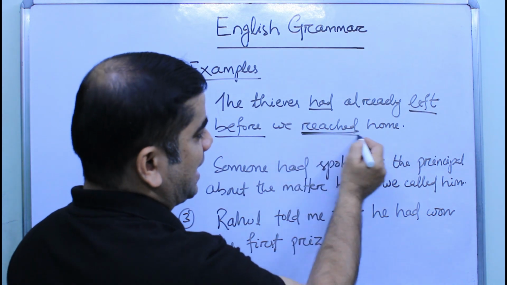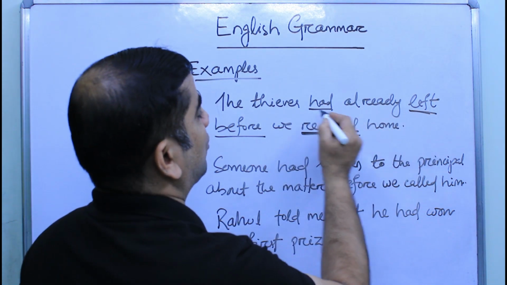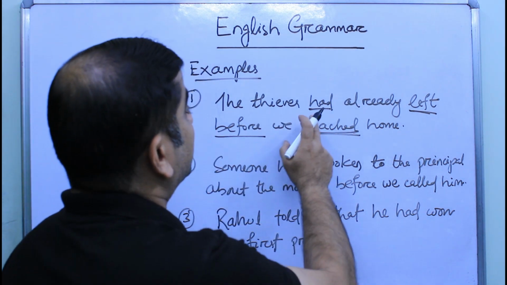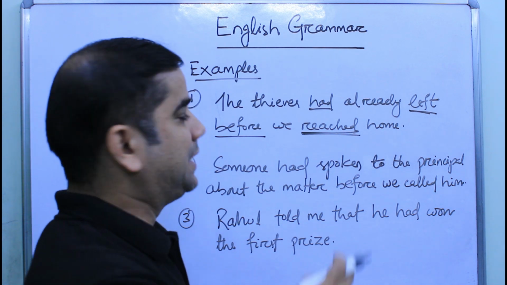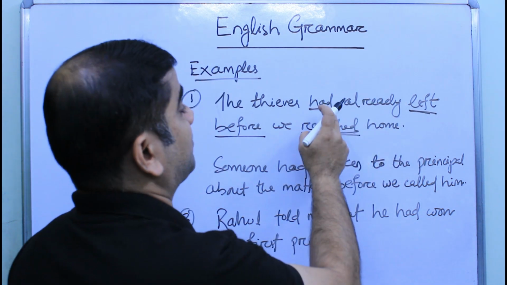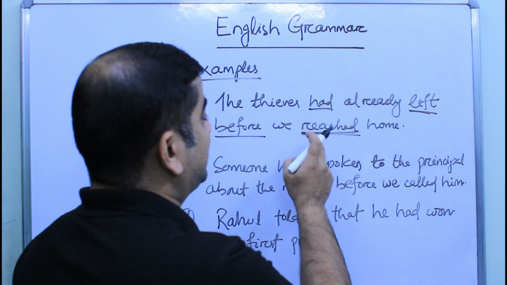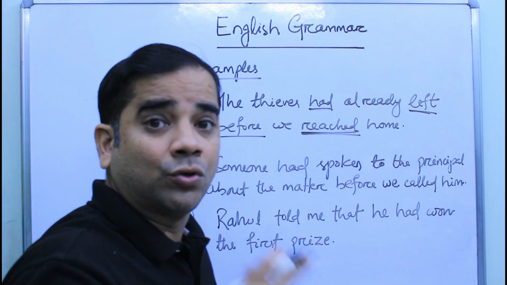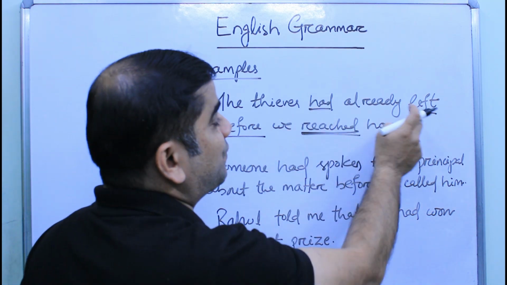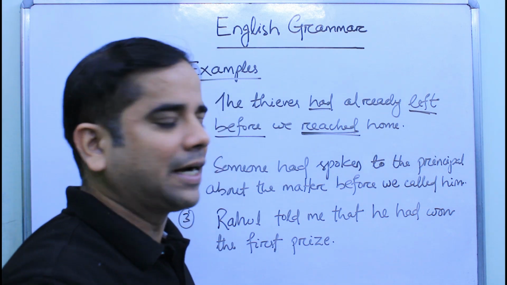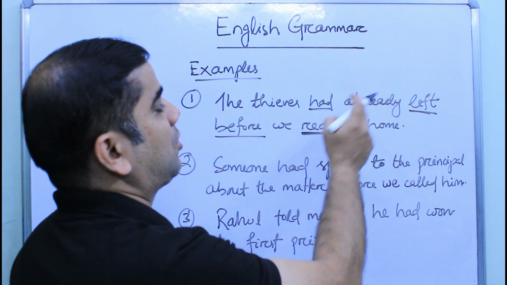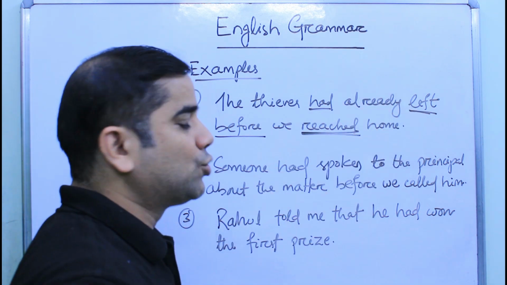Before this action happened, another action had already happened. So, the first action that had happened is had left. So, it is in its past perfect tense. Second action, after the completion of the first action. This is the second action, this is the first action. So the first action that had happened in past is in its past perfect tense, and the second action that happened in past is in its simple past form. So the thieves had already left before we reached home.